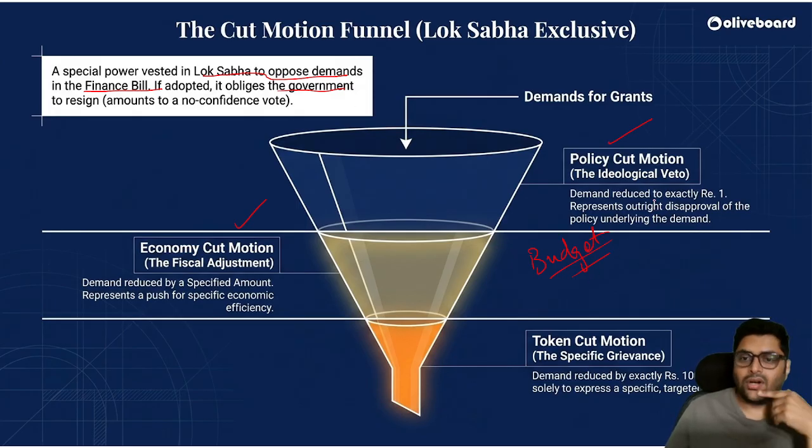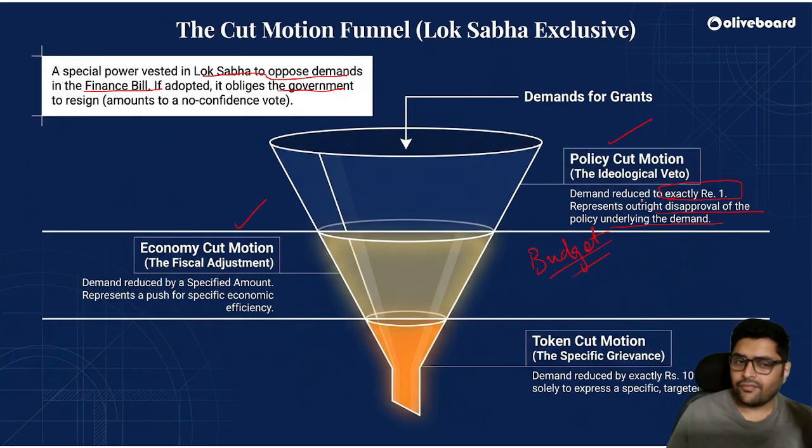Now, what are the demands for that? Policy cut motion. It is to cut the demand to exactly rupee 1. It represents outright disapproval of the policy underlying. They are not at all happy. They will say you reduce it to rupee 1. Not at all happy. Policy cut motion.